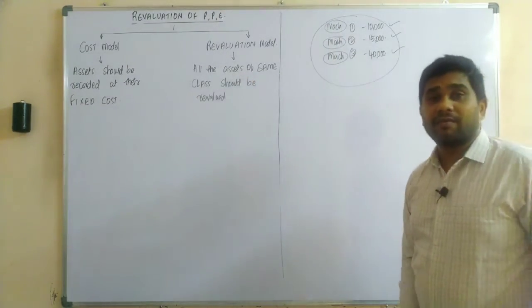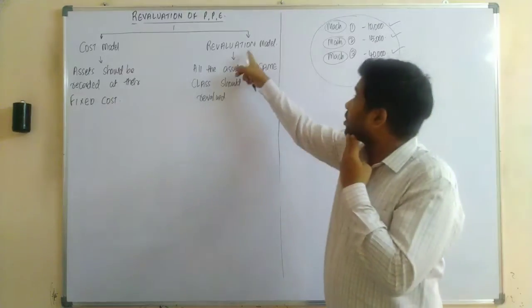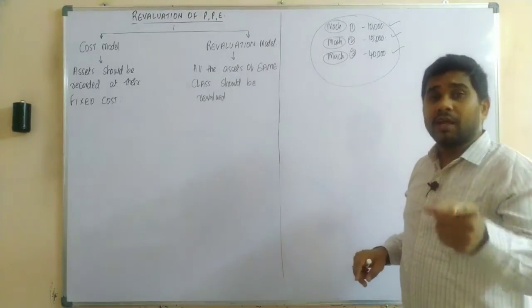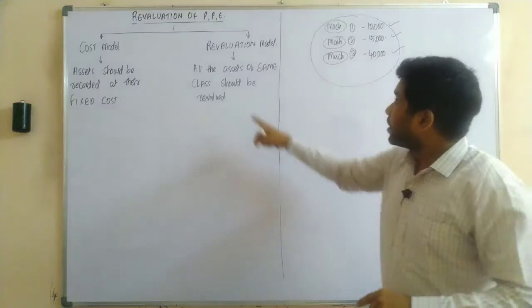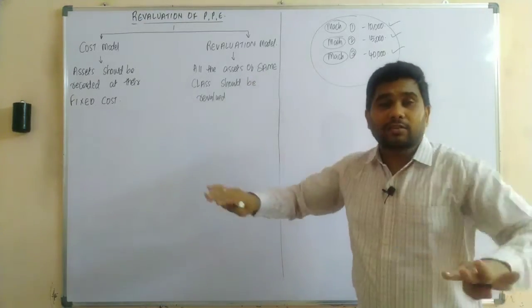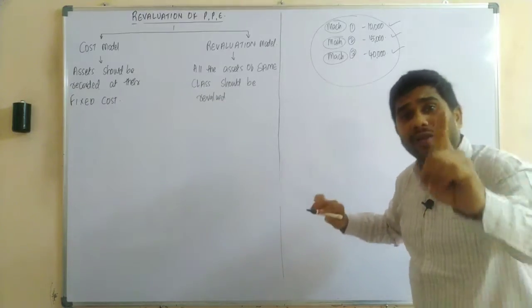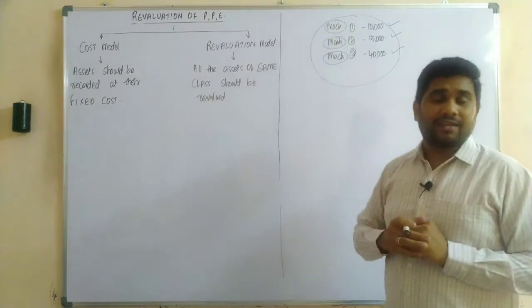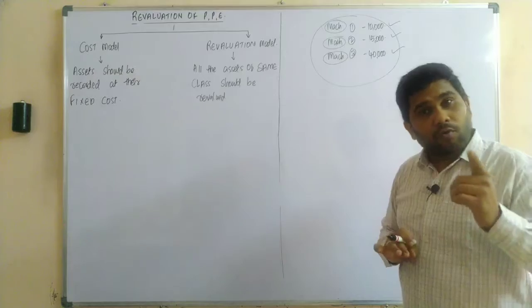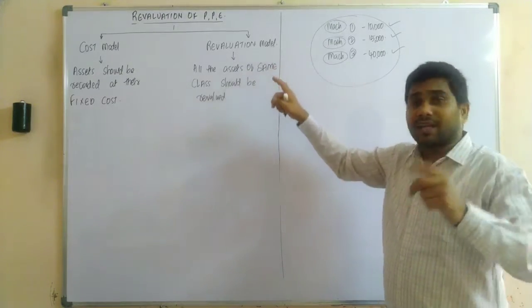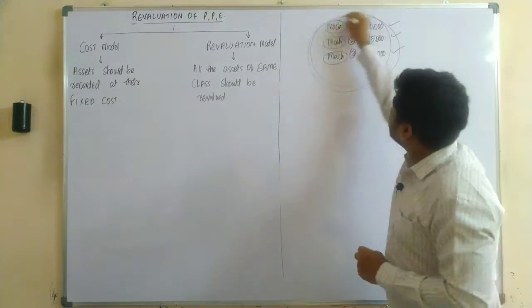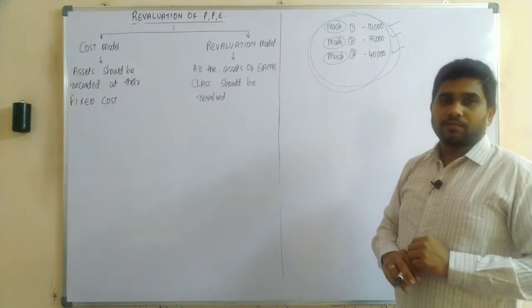Whenever a company wants to follow the revaluation model, the company should and must revalue the same class. So you cannot revalue only one asset out of this total class or group. If you want to follow the revaluation model, the total 3 assets should be revalued, not one asset. Yes or no?